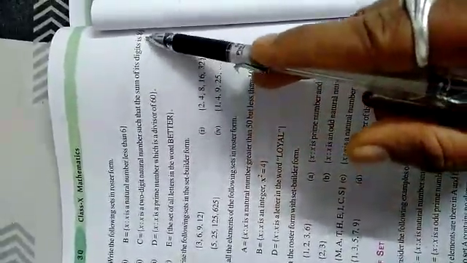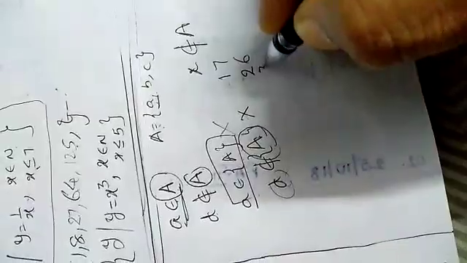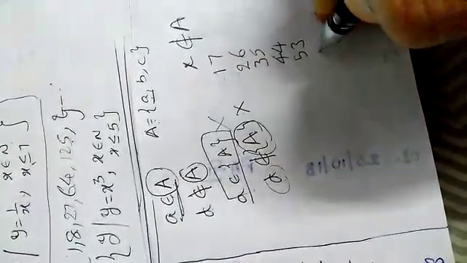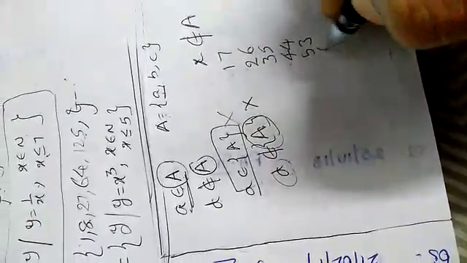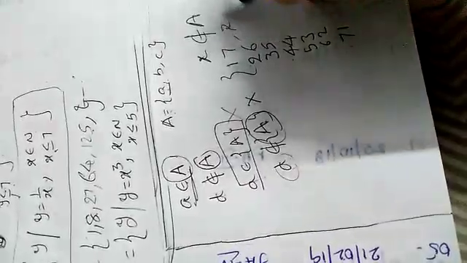In the same way, x is a 2-digit number such that the sum of its digits is 8. Sum of digits is 8 means 26, 17, 35, 44. Again reverse it: 53, 44, the reverse is the same number, 62, 71. So when you write all these as single elements, that is a set. Like this you write the other two.